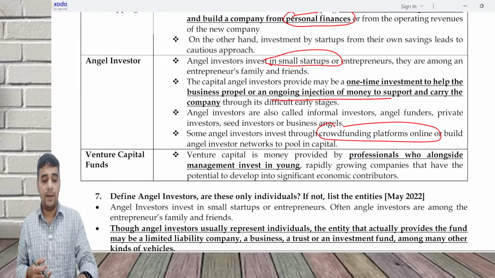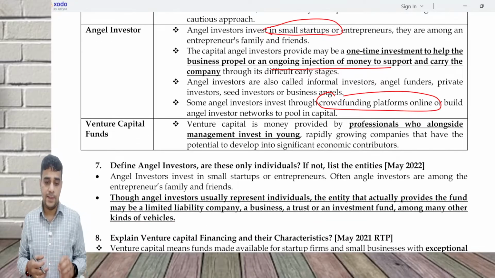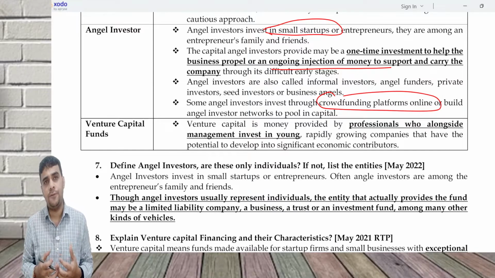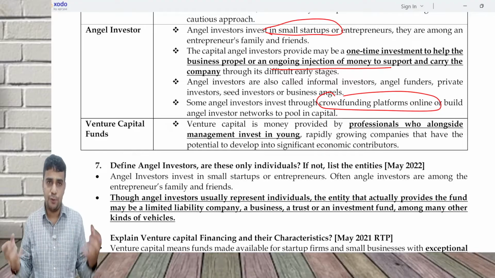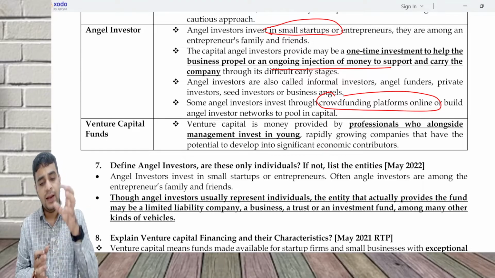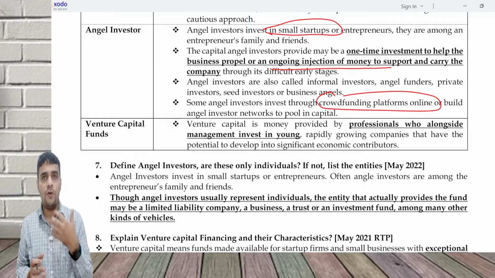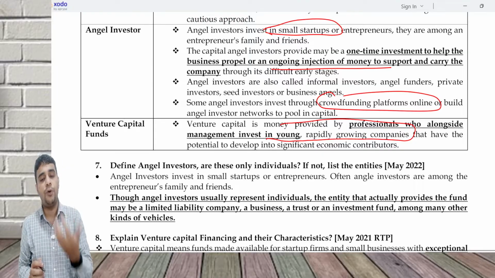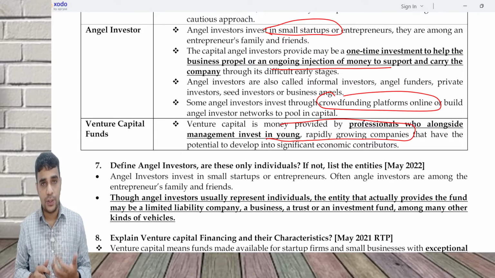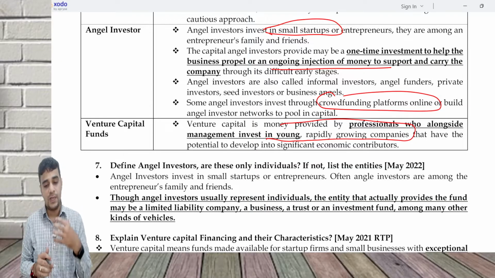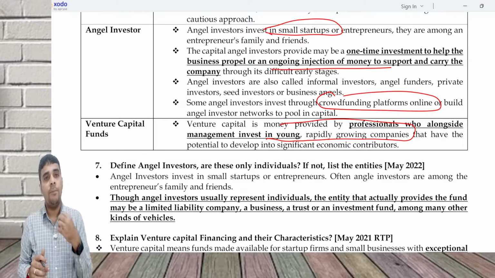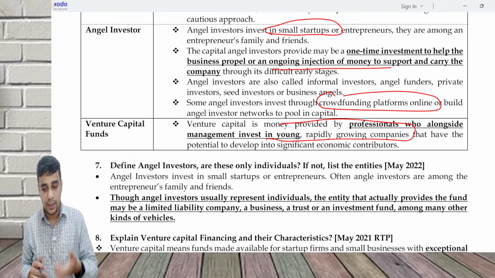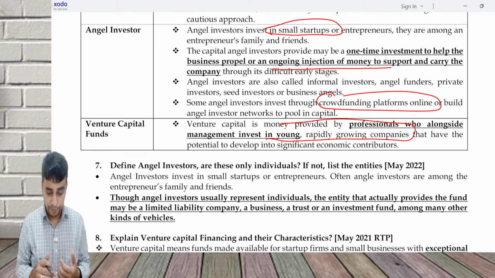What is a venture capital fund? A venture capital fund is basically a fund which is pooling money from multiple sources. Multiple investors pool their money together into a venture capital fund, and this fund invests in a lot of young, rapidly growing companies that have the potential to develop into significant economic contributors. You are going to invest in companies which are extremely risky today, but with the objective that you'll be able to generate high, or multifold, returns from your investment.